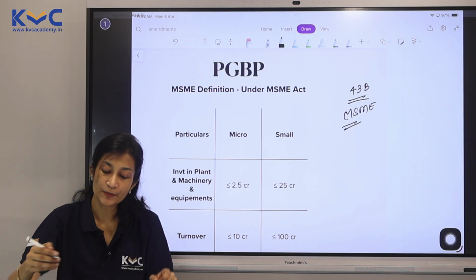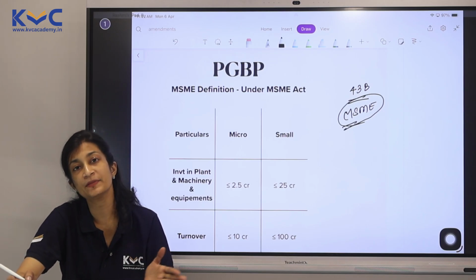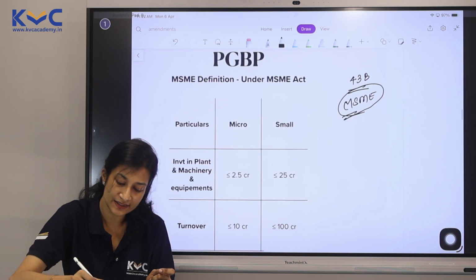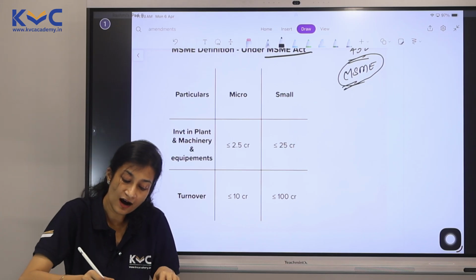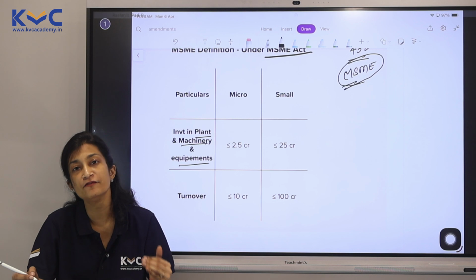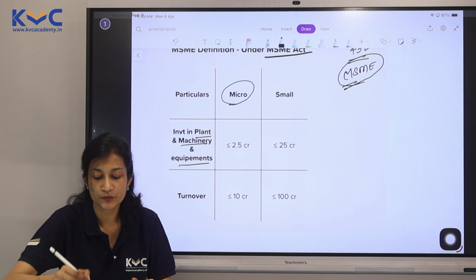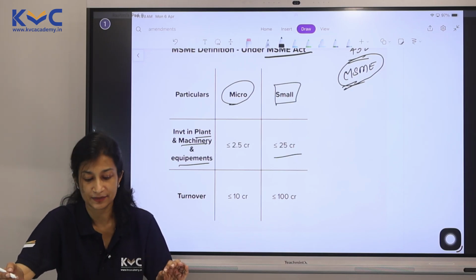So for the purpose of this definition, who will be a micro enterprise and who will be a small enterprise, there is a small update under the MSME Act. Let's see this. If the investment in plant, machinery and equipment is within 2.5 crores, then it is called a micro enterprise. If it is within 25 crores, it is referred to as a small enterprise.